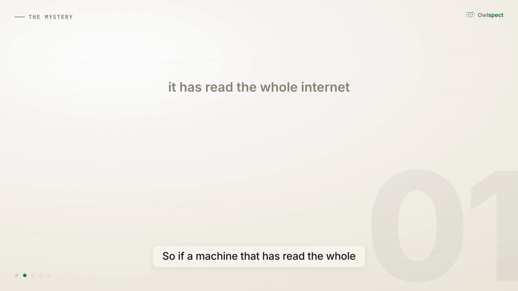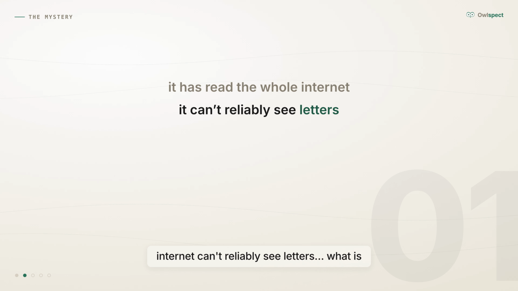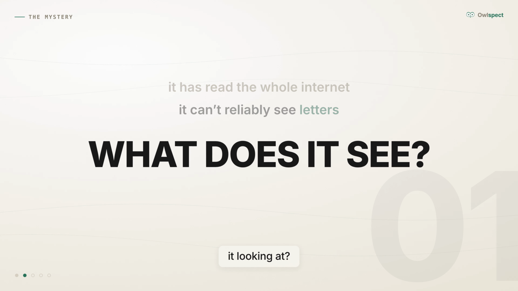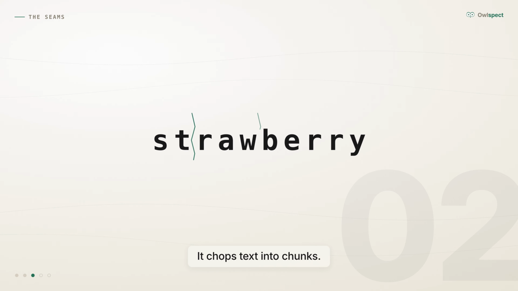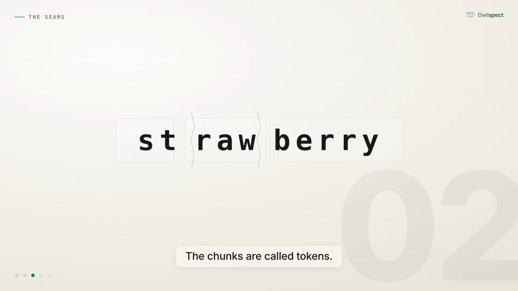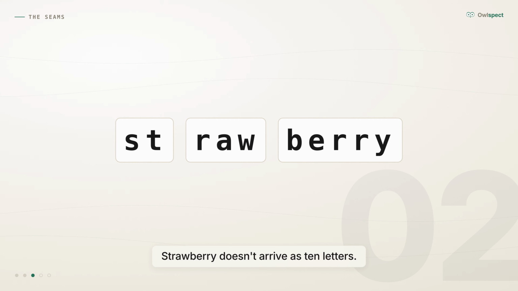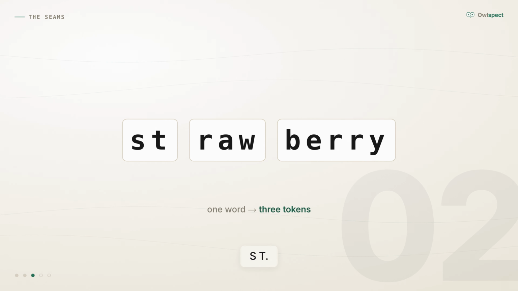So if a machine that has read the whole internet can't reliably see letters, what is it looking at? Before your words reach the model, they pass through a machine called a tokenizer. It chops text into chunks. The chunks are called tokens. Strawberry doesn't arrive as 10 letters. It arrives as 3 pieces: ST, raw, berry. And even that is generous.